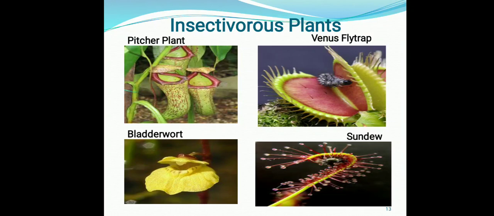The third one is bladderwort. Bladderwort has a bladder inside it, and when an insect enters it, they trap that particular insect. And the fourth one is sundew, in which they modify their leaves into sticky, spiny structures, so whenever an insect sits there, they trap, stick, or hold that particular insect in their structure.